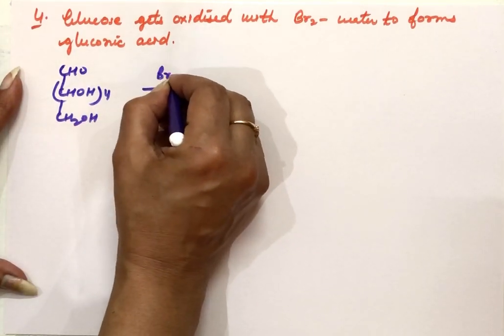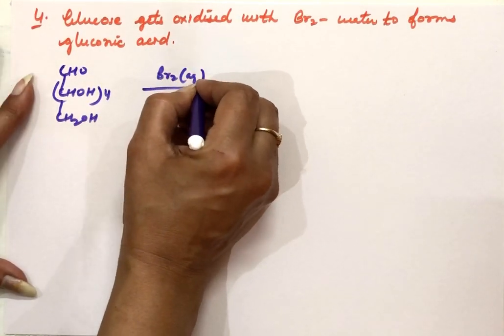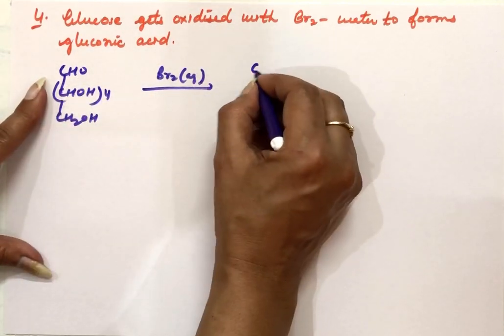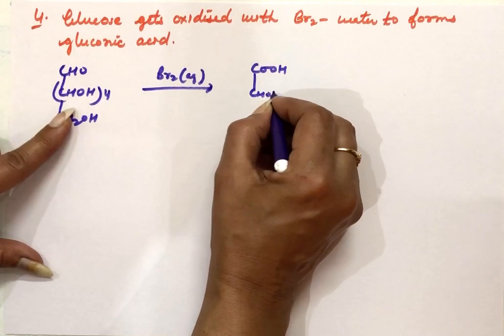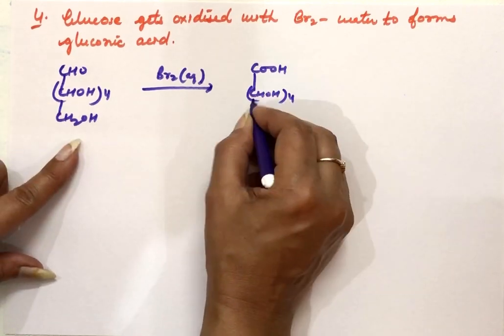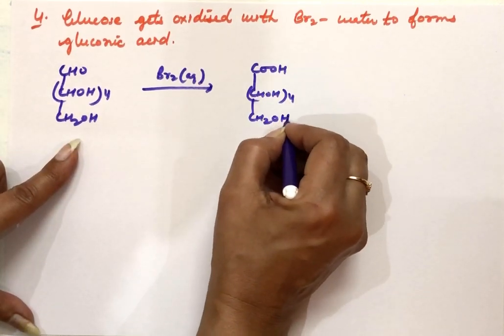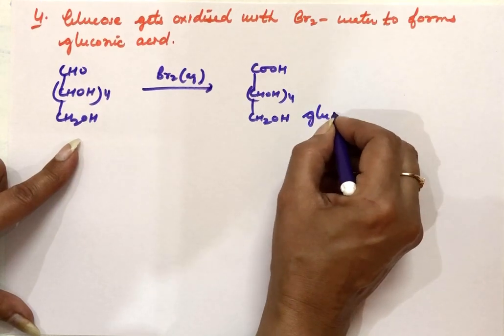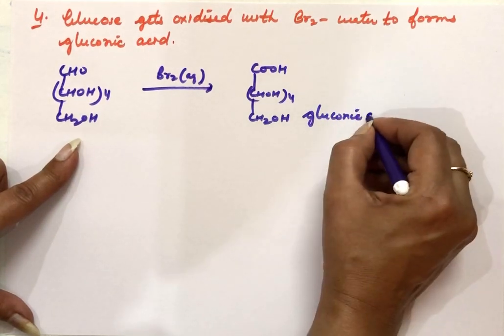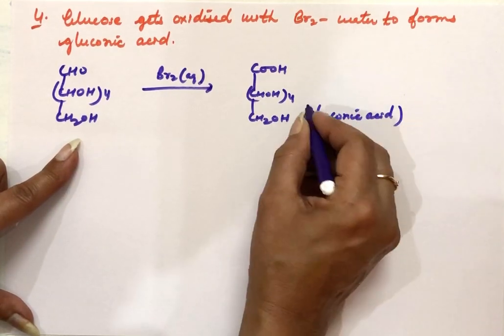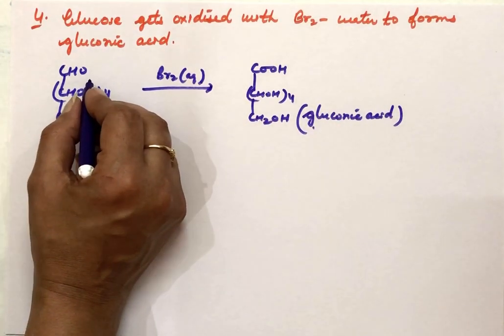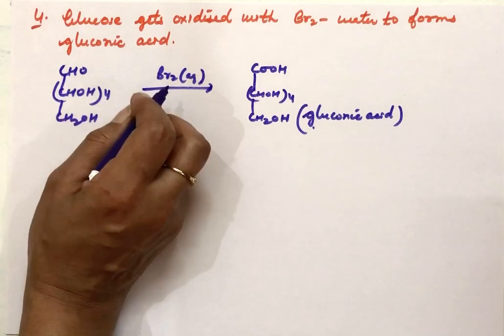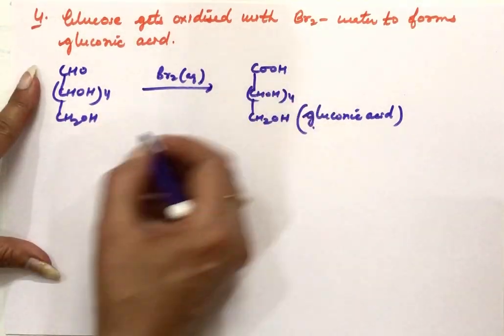Bromine water is an oxidizing agent, but it will oxidize only the aldehyde to the carboxylic group. The rest of the part, the alcohols, it cannot oxidize, so they will remain as they are, and the compound formed here is called gluconic acid. This reaction shows that there is an aldehyde group in glucose, not a ketone group, because only aldehydes can be oxidized by bromine water to the carboxyl group.